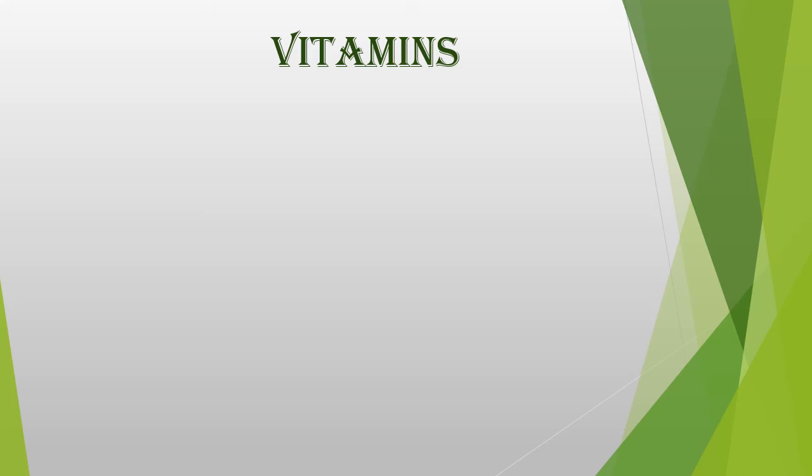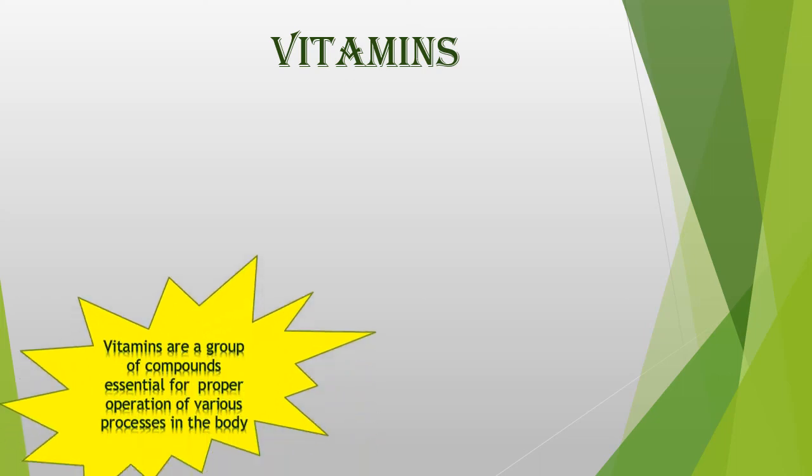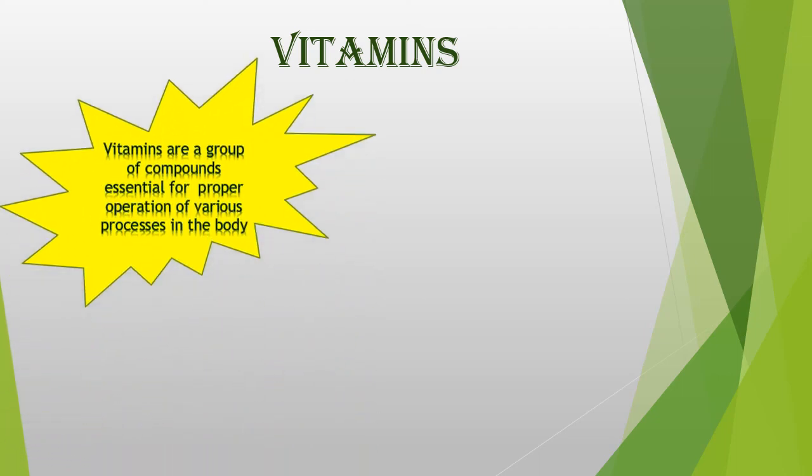Vitamins are another important nutrient required by the body for optimum health. Okay. Vitamins are a group of compounds essential for proper operation of various processes in the body. They are required in very small amounts, but if they are not present, the body doesn't function well.